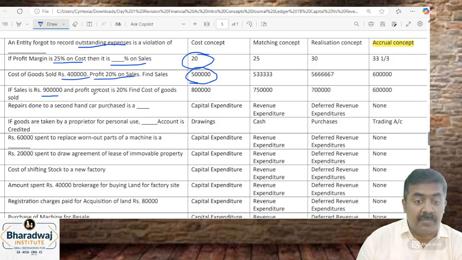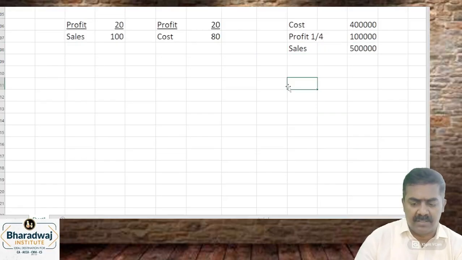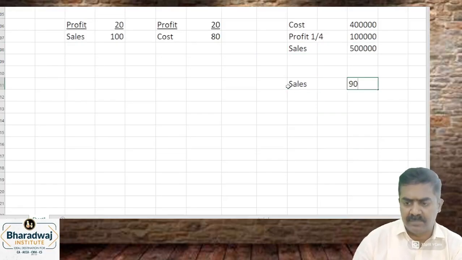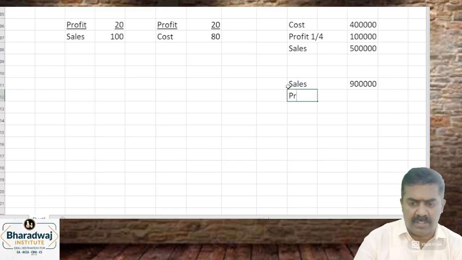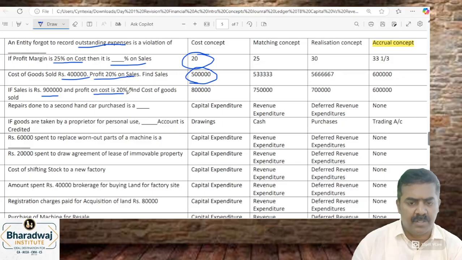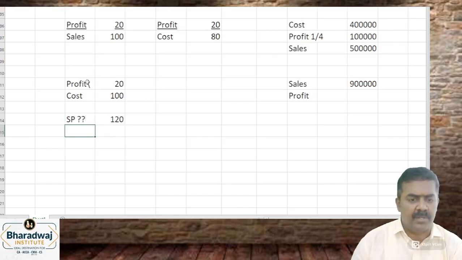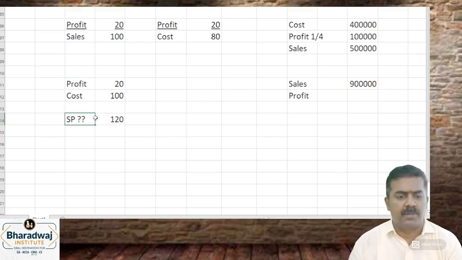Next, what have we been given? Sales is 9 lakhs, but profit is given on cost. How much percentage? 20%, right? If profit is 20, cost is 100. Then what is the selling price? 120, right? If profit is 20 and cost is 100, the selling price will be 120.